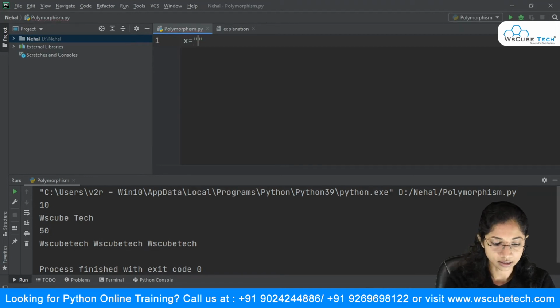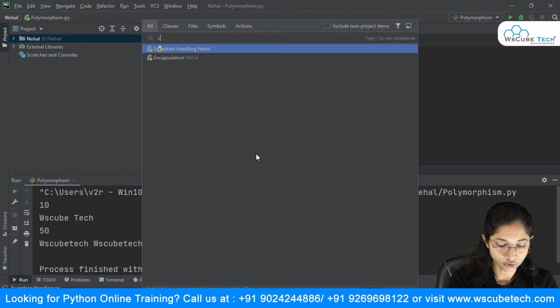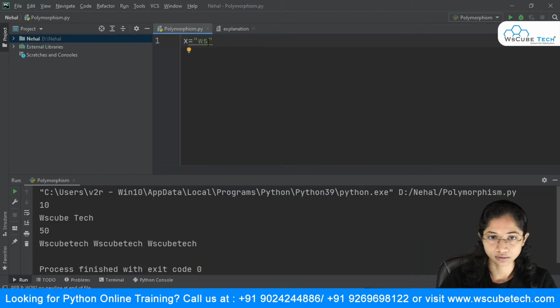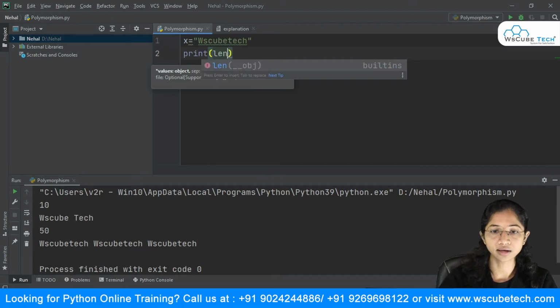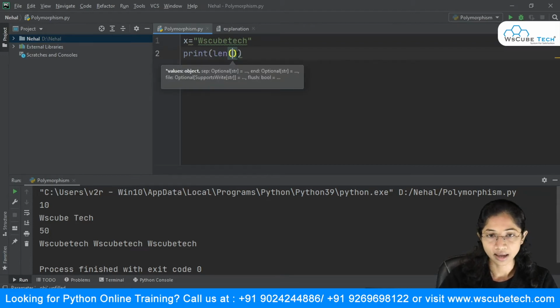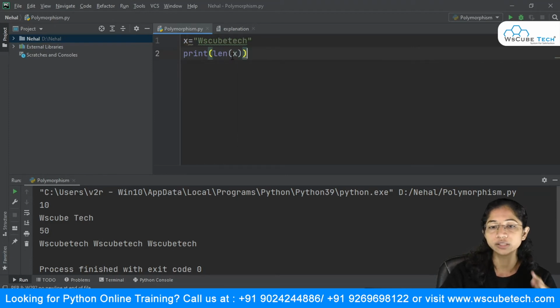I will say, suppose, wsq tag. All right, so this is my string, and now I want to print the length. So I will make use of length, and in this I will just pass my x over here, so it will give me the length.